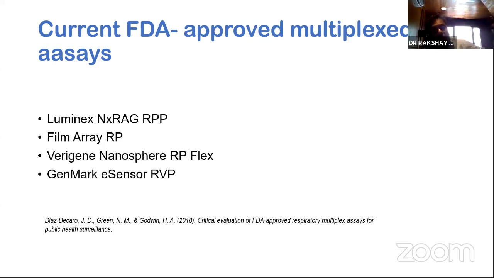So these are the FDA approved ones, which utilize blood culture based identification techniques. As of now, the only FDA approved ones are the blood culture based ones. The rest of them are still at an investigational stage. However, there are many centers across Europe which have been using direct identification.